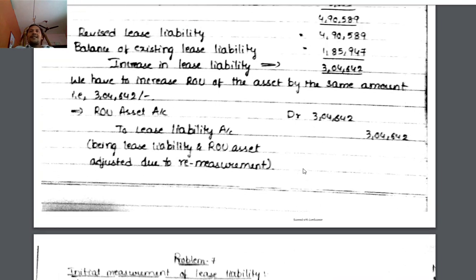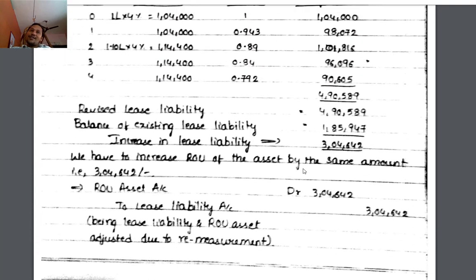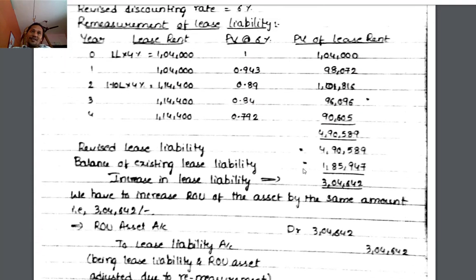This is about remeasurement of lease liability. Here, there is a reassessment about the renewal option. Initially we were not interested, but by the end of 3 years, we are interested. Whenever such reassessment happens, we have to go for a remeasurement of lease liability. So whenever we are remeasuring the lease liability, first assess the future lease payments and discount them at the revised discounting rate.